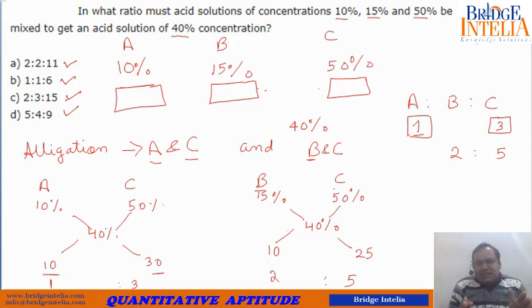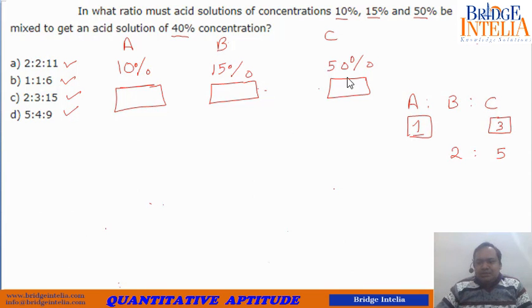Whenever you see such questions, these questions are not to be solved, but instead of solving, you have to see which one of the options fits the description. So how can you do that? So let's see. You had found out that the ratio in which A and C are to be mixed is 1:3.